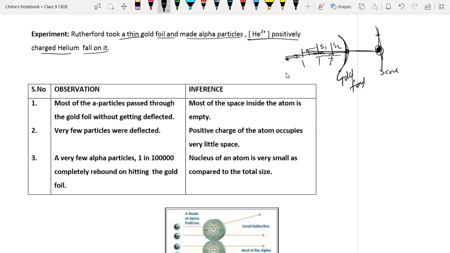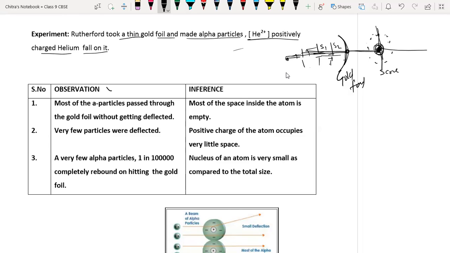And some other dark particles were moving continuously around the nucleus. So he thought that there is a positively charged center present there and negatively charged particles revolving around it continuously. He explained that in his experiment.